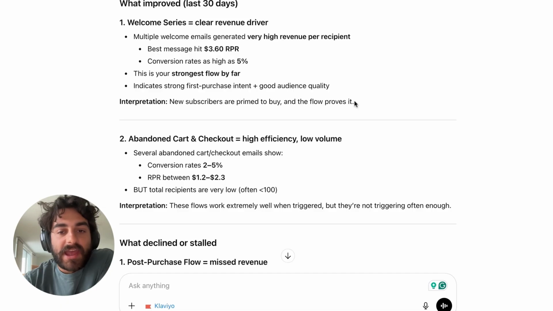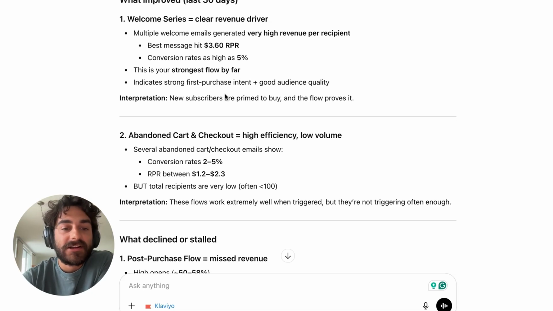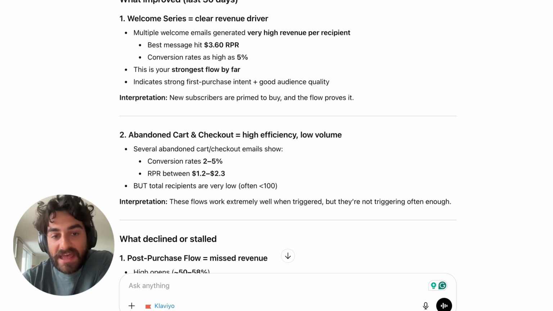New subscribers are primed to buy and the flow proves it. This is just not helpful information at all. What we look at in Dispatch is how each email is performing compared to the previous 30 days, and especially when we're talking about a welcome series, emails 1 and 2, when people are really primed to buy, what can we do specifically to increase conversion rates there? Of course we know that new subscribers are primed to buy, but what I would want to see here is what specifically we can test in email 1 and email 2 to drive higher conversion rate.